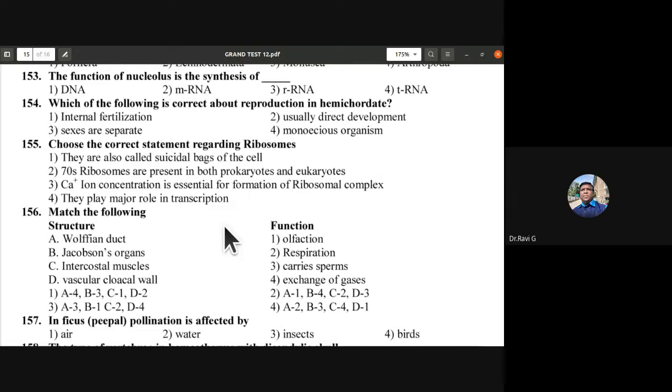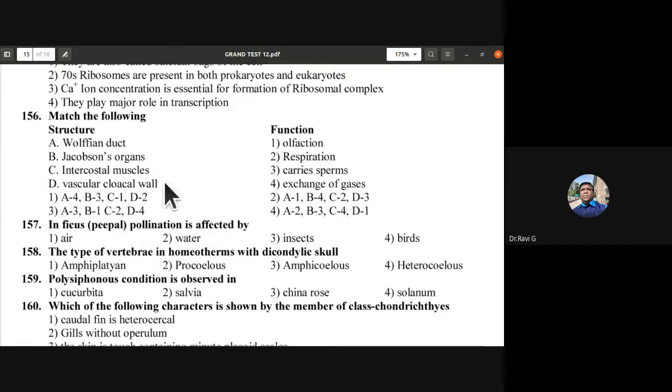So 156th, Wolffian duct carries sperms. Jacobson's organs, olfaction, the smelling part. Intercostal muscles, exchange of gases. Vascular cloacal wall.